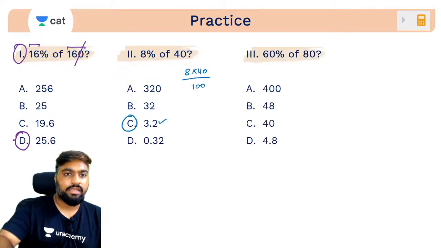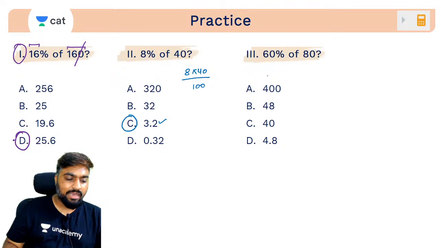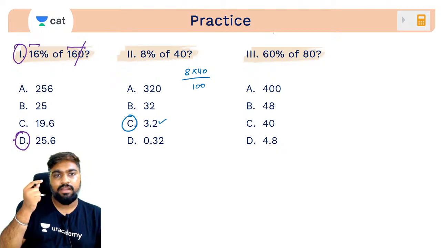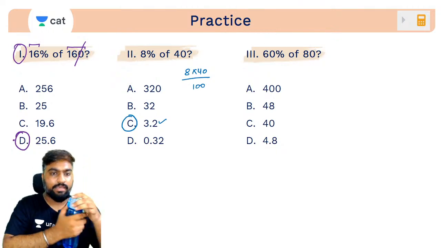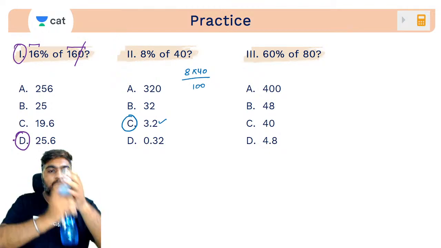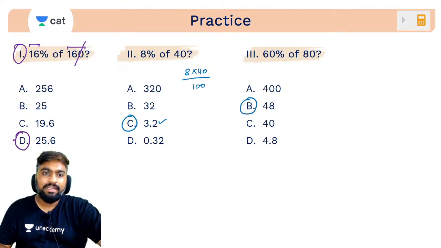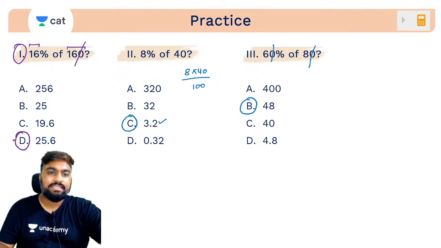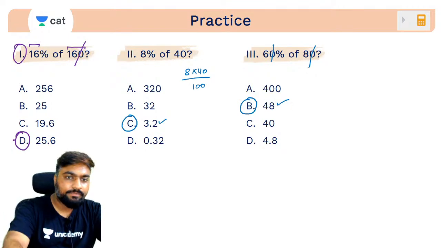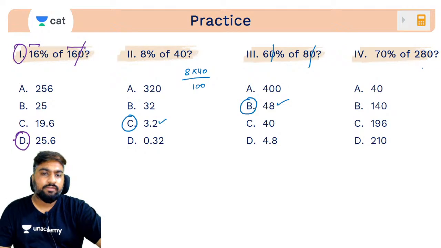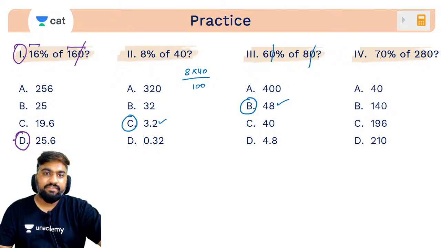Yes. Next. 60% of 80. Ye aankh band karke batao jaldi. 60% of 80. Within blink of an eye you should be able to answer. Ek jhapki mein answer do. Quick. Very good, very good. Dead simple. Dono zeros cancel. 6 8 times 48. How much will be 70% of 280 then? Jaldi batao. Who can answer this? 70% of 280. Jaldi.